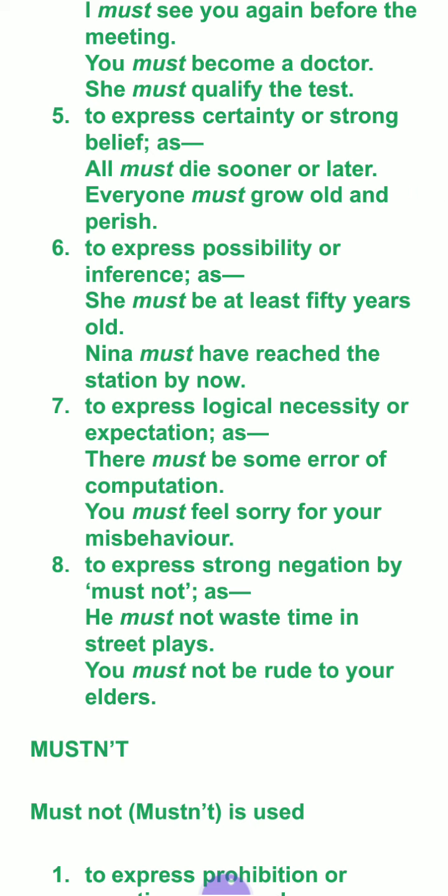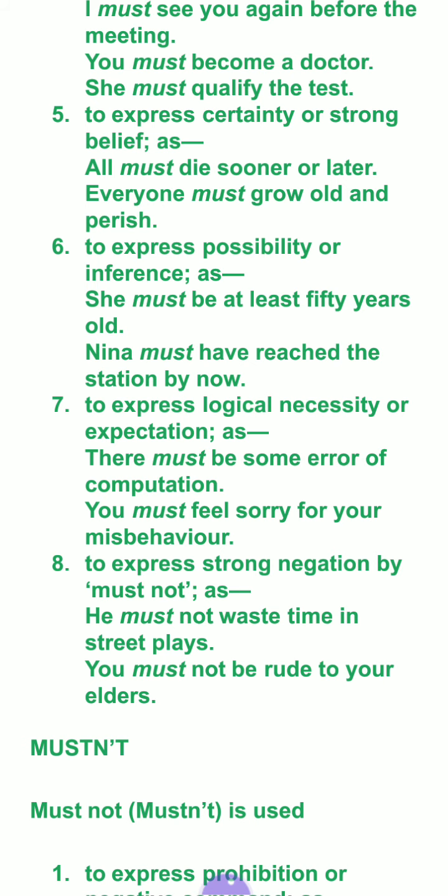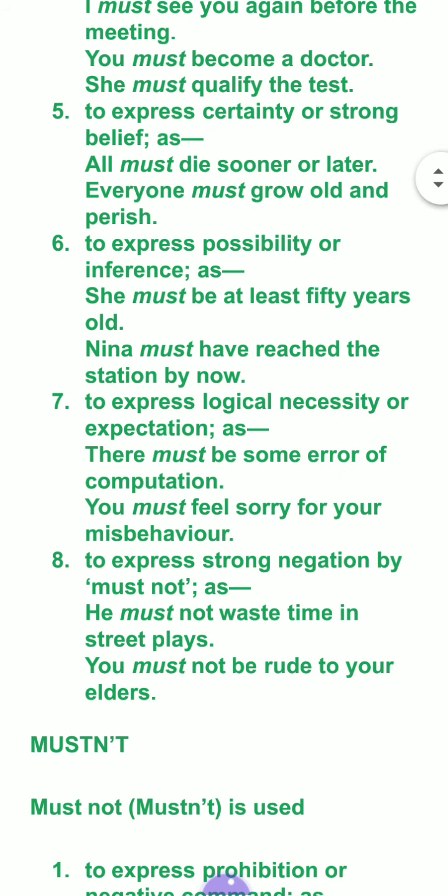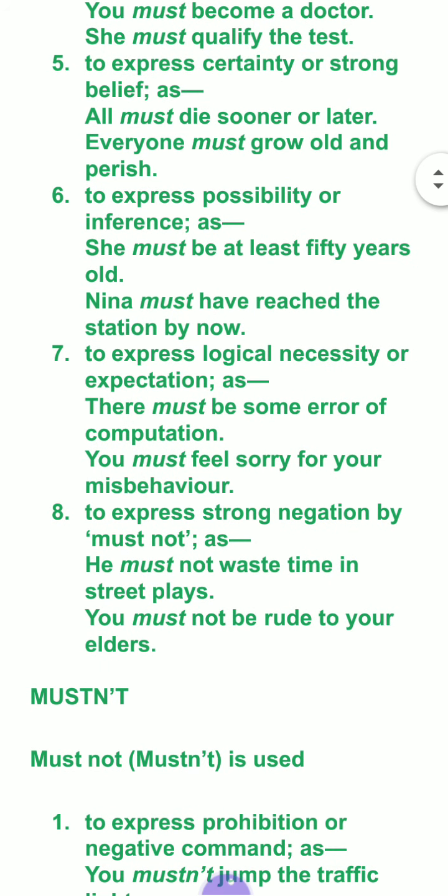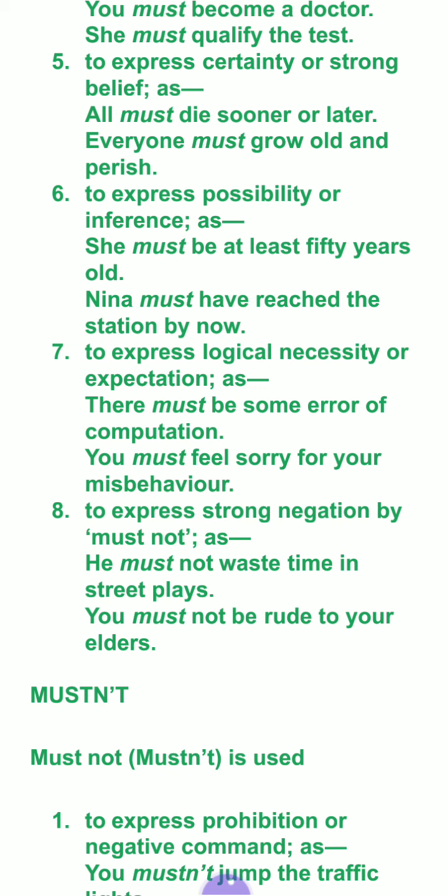To express certainty or a strong belief. Must is widely used in newspapers, in speaking, okay, in writing also. So there are a maximum of 7-8 uses. Generally 5 uses are widely practiced all over the globe. So this is the very important modal must. Certainty is there. Possibility is used very less. She must be at least 50 years old. Possibility, she may be 50, means must and may both indicate possibility, but must indicates a strong possibility and may indicates less possibility. It may rain today, like this.